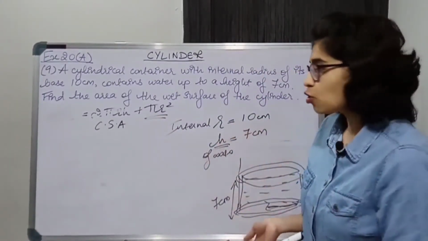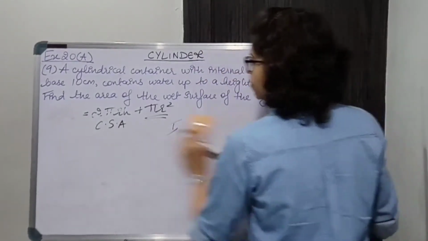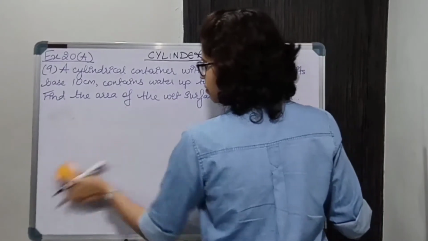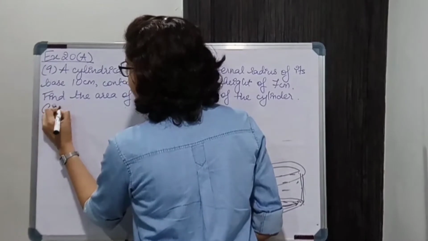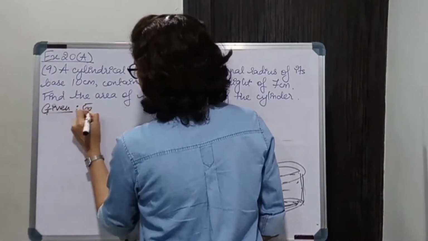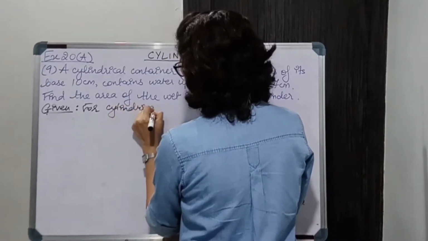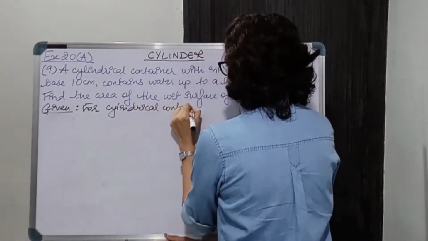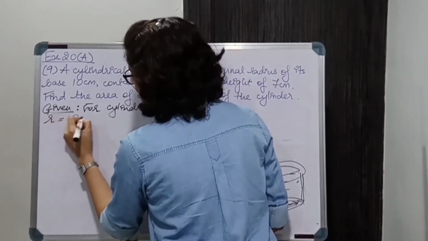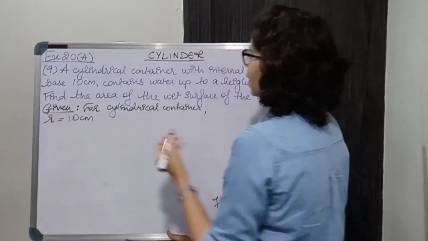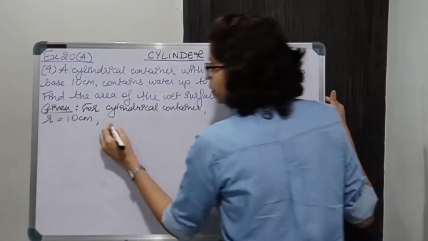So let us start solving. We'll write down the given data first. We are given for the cylindrical container, the internal radius, that is small r, is given as 10 cm, and the height of the water, the height up to which the water is filled.